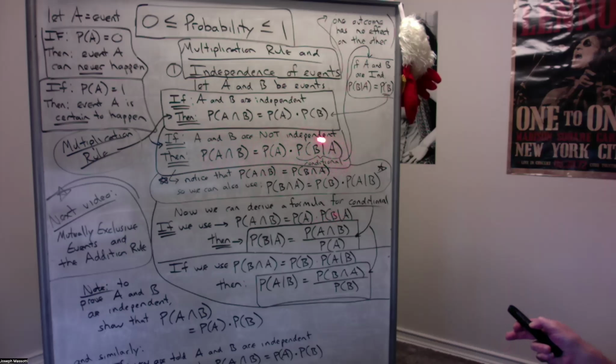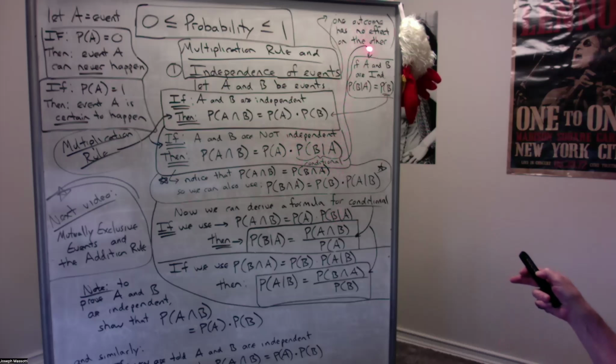Now realize, let's take this a little deeper. This conditional probability, if the events are independent, well, the condition here makes no difference. The probability of B happening given A, well, who cares if A happened or not?